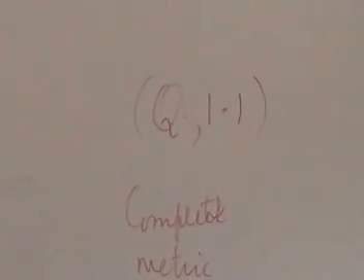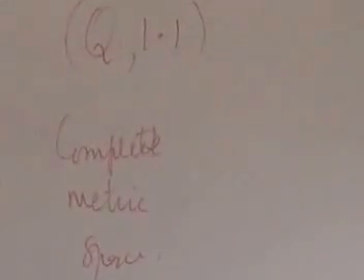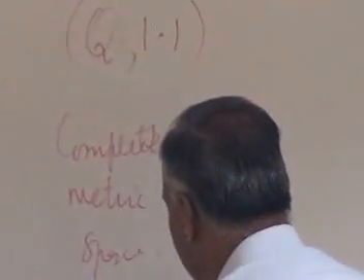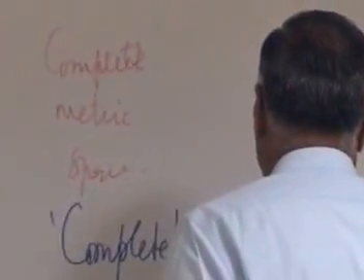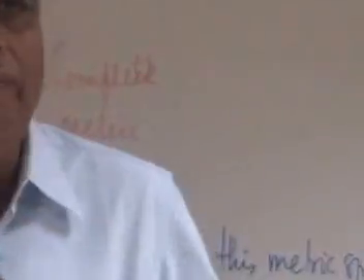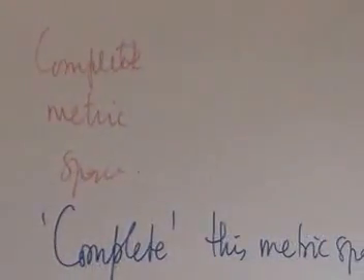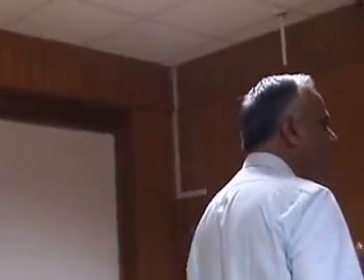Completing this space gave us the real numbers. How did we do it? We took Cauchy sequences and we defined an equivalence relation between Cauchy sequences, and then those equivalence classes formed a space on which you could define the metric, and that is the real numbers. So the real numbers were obtained as equivalence classes of rational number sequences.